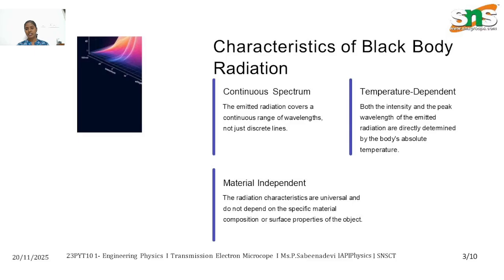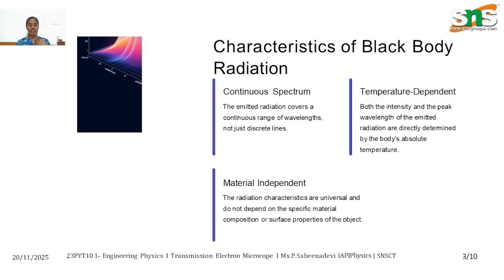So the characteristics of black body radiation. First, a continuous spectrum. The emitted radiation covers a continuous range of wavelengths, not just discrete lines. Second, it is temperature dependent. Both the intensity and the peak wavelength of the emitted radiation are directly determined by the body's absolute temperature.